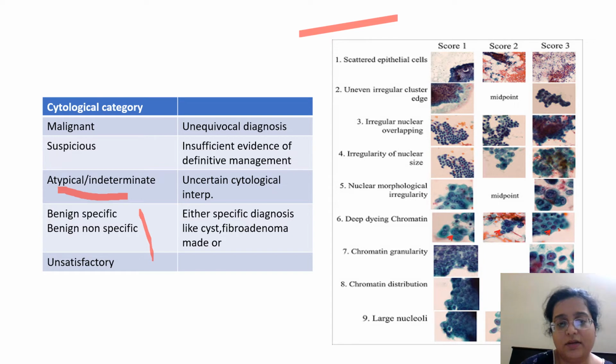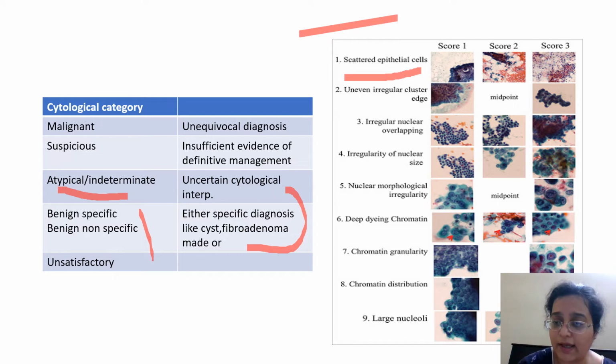Benign non-specific when these fibrocystic breast lesions are there. And unsatisfactory when you do not see anything, you see only cyst macrophages or pink serous fluid or nothing else, a completely bloody smear.